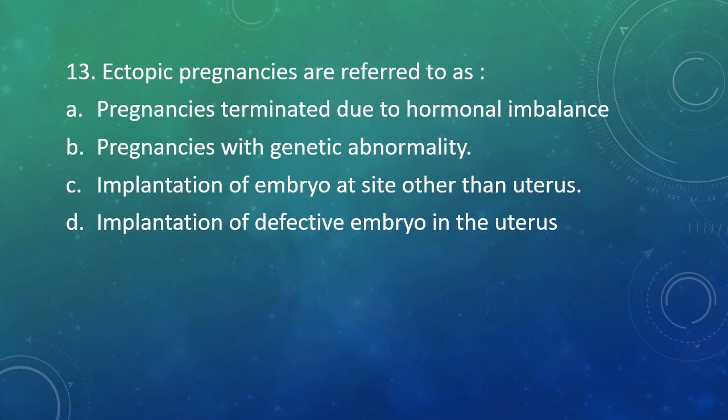Question number 13. Ectopic pregnancies are referred to as pregnancies terminated due to hormonal imbalance, pregnancies with genetic abnormalities, implantation of embryo at site other than uterus, or implantation of defective embryo in the uterus. The correct answer is option C. It refers to implantation of embryo at site other than the uterus.